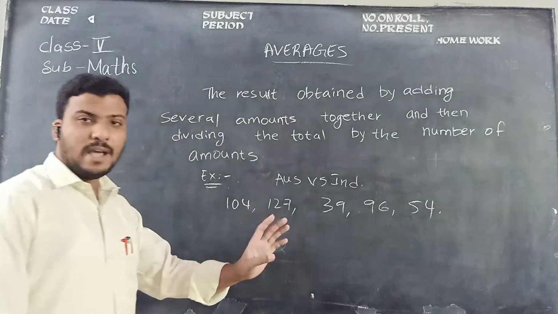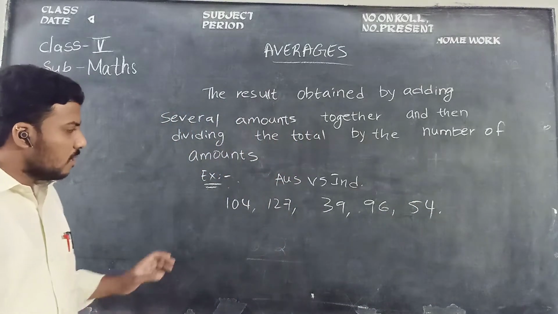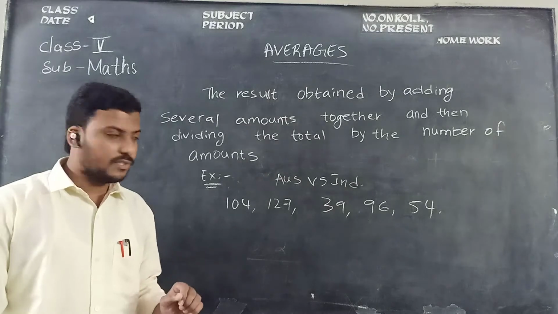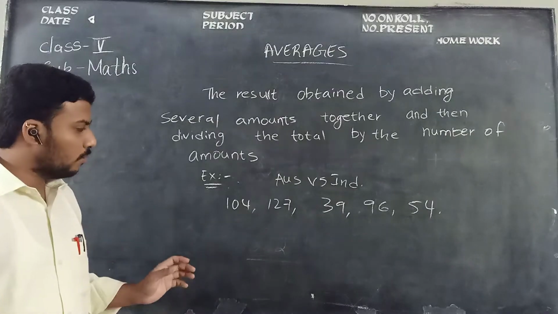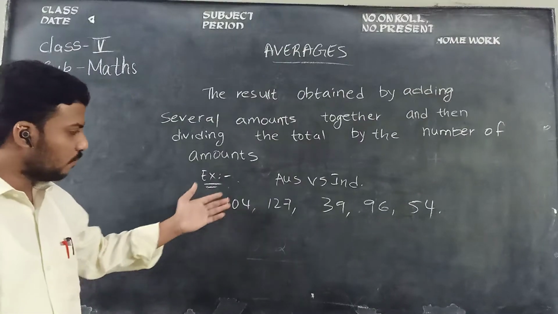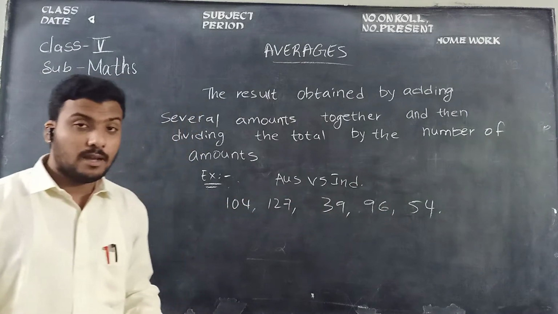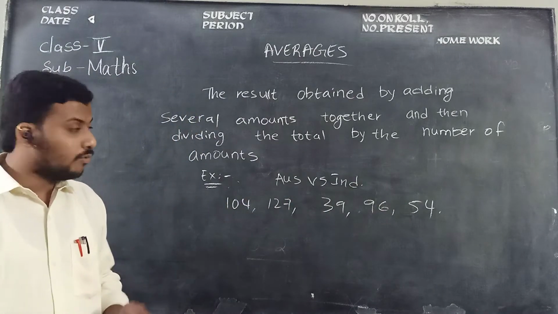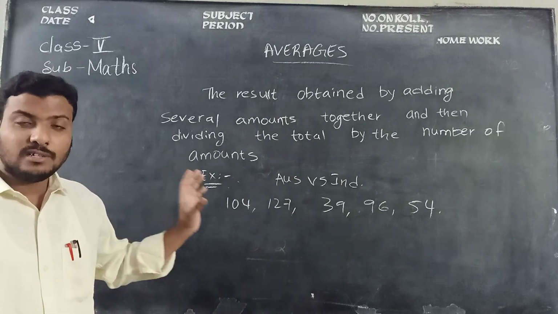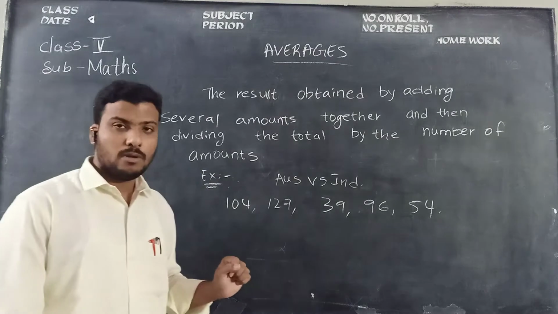So there are 5 matches in a series. In that 5-match series, Sachin Tendulkar scored 104 in one match, then 127, 39, 96 and 54. Then we need to find out Sachin Tendulkar's average score.